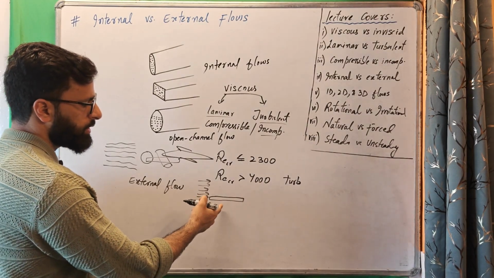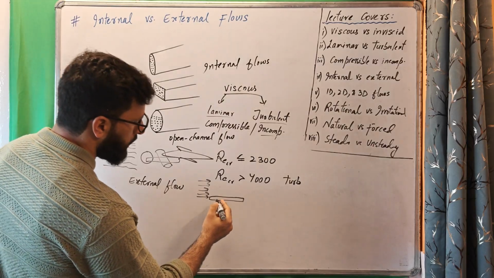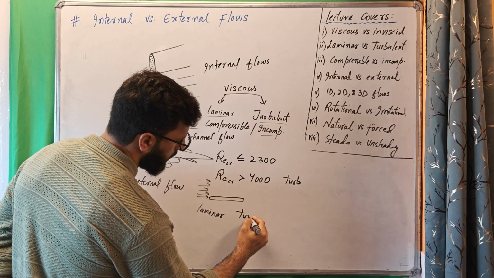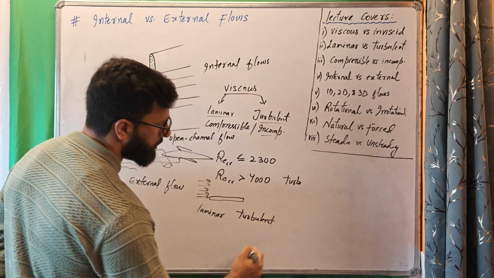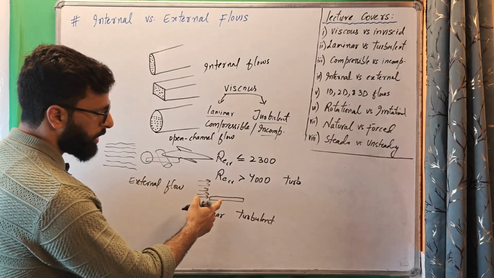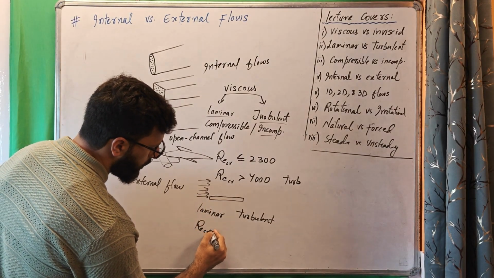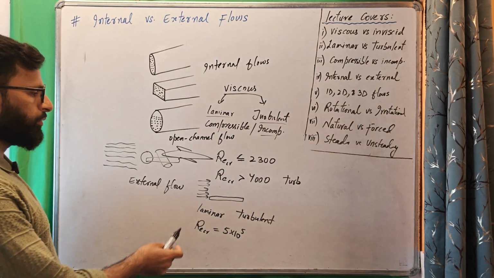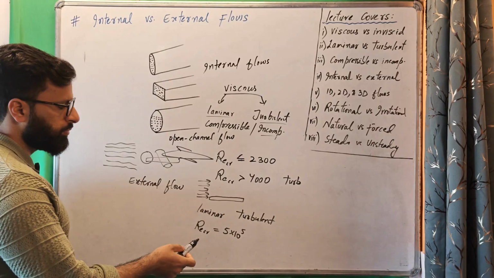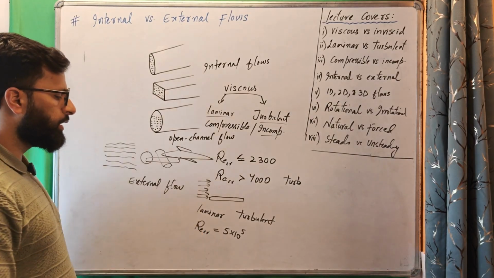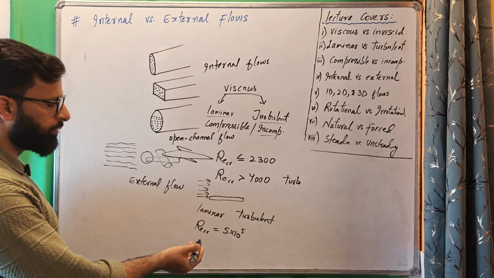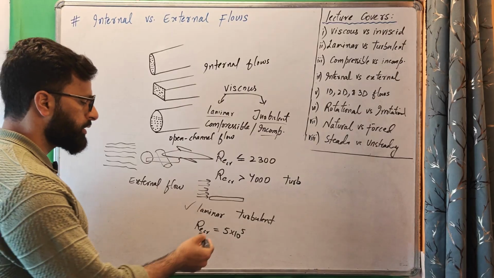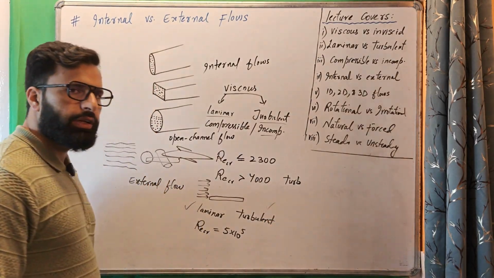Now, for this simple geometry of a flat plate, external flow can also be laminar or turbulent, just like internal flows, and it can be compressible or incompressible in the same way. For a flat plate, the critical Reynolds number is taken as 5 times 10 to the power 5. If Reynolds number is less than this critical Reynolds number, it is treated as laminar external flow, and if it is greater than this number, it is treated as turbulent external flow.